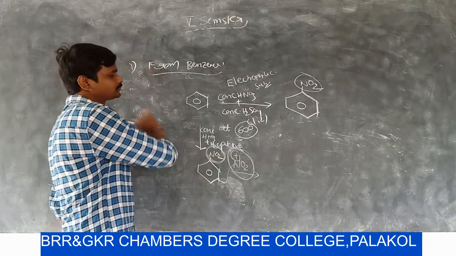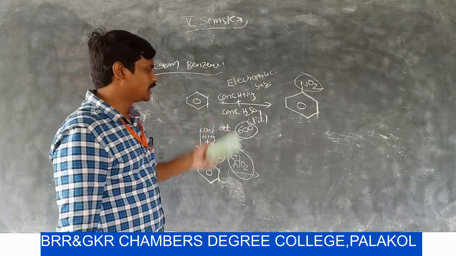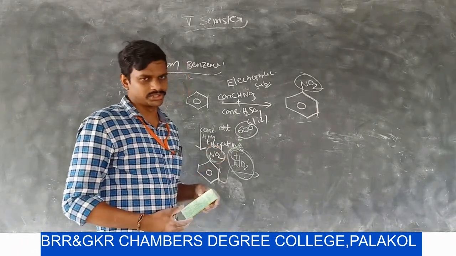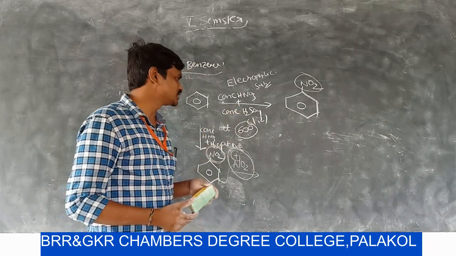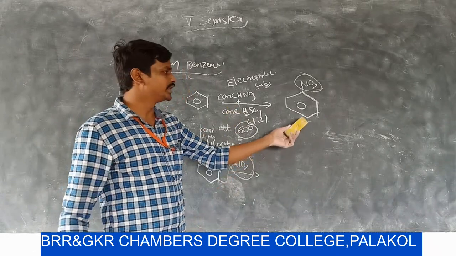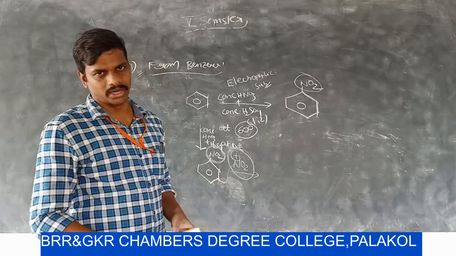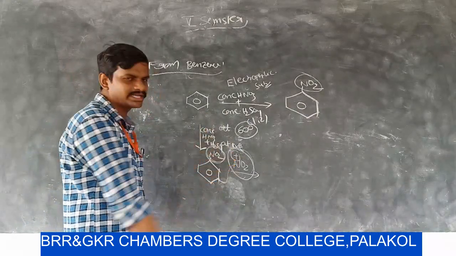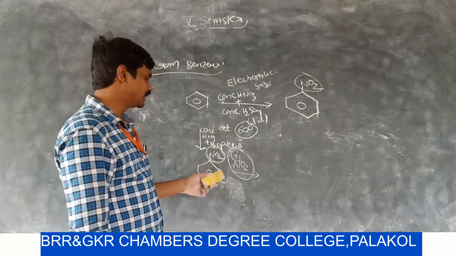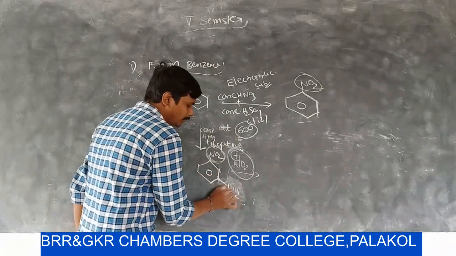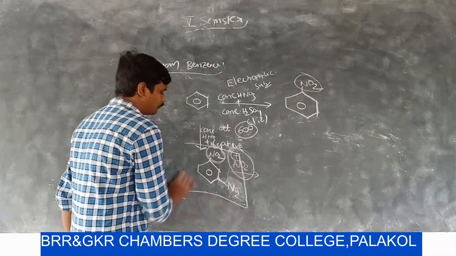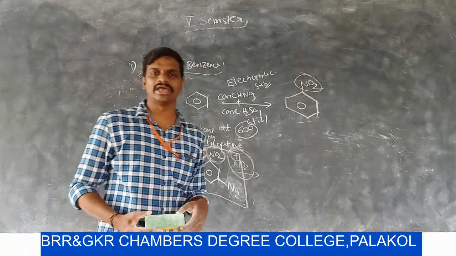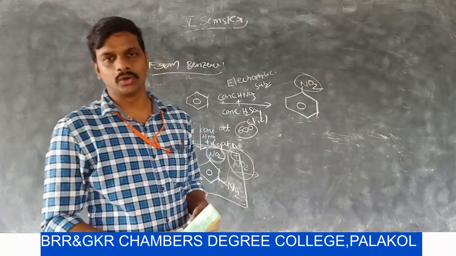So in the first method, benzene undergoes nitration at 60 degrees temperature with a mixture of concentrated HNO3 and concentrated H2SO4. We get nitrobenzene as a product. But the same reactant with the same reagent at 100 degrees temperature, we can get meta-dinitrobenzene as the final product. So by using this reaction, we can prepare aromatic nitro compounds.